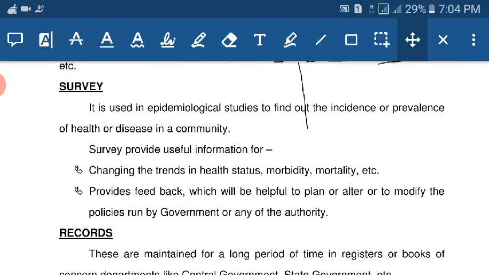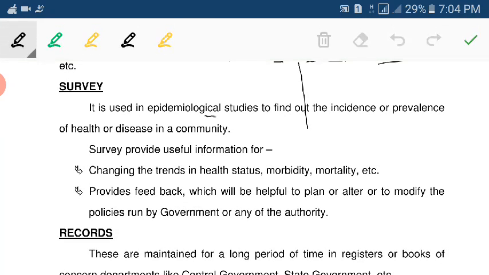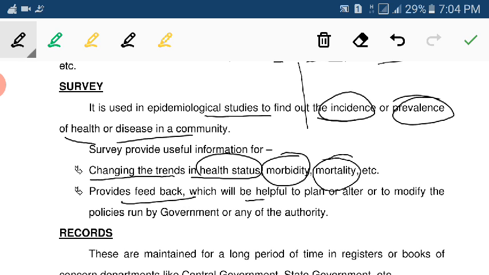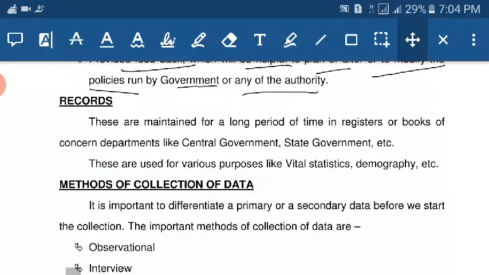Survey is used in epidemiological studies to find out the incidence or prevalence of a health condition or a disease in a community. Surveys provide useful information on changing trends in health status, morbidity, mortality, etc. They provide feedback which is helpful to plan or alter the policies run by the government or any authority. Then what is a record?